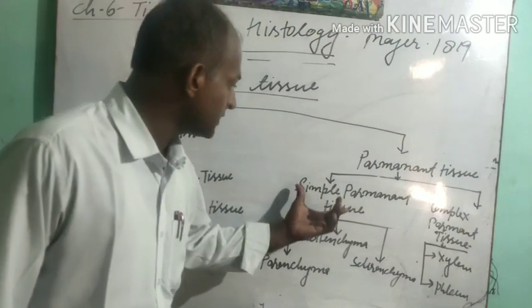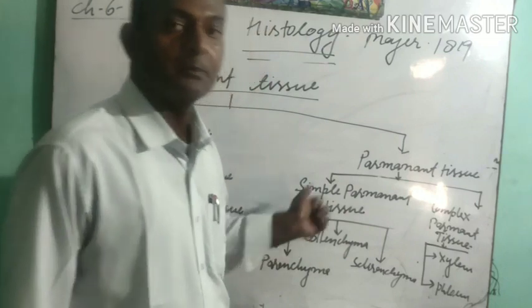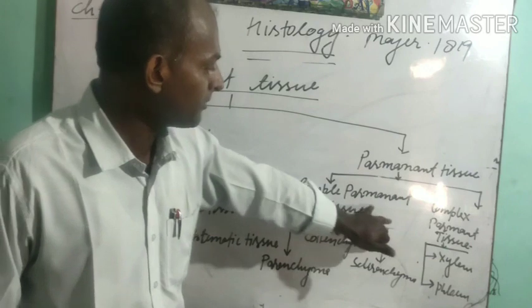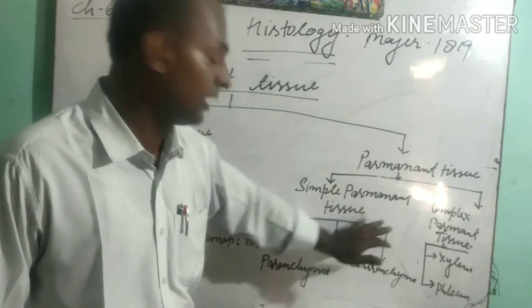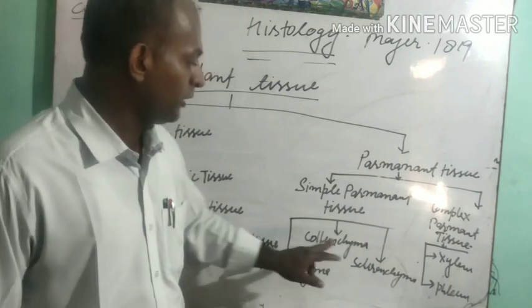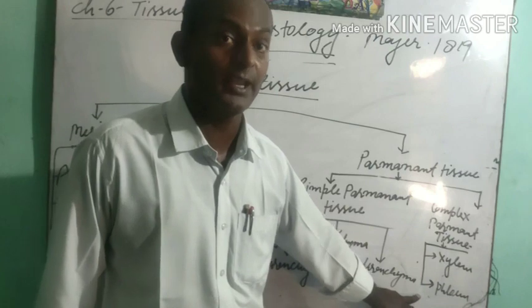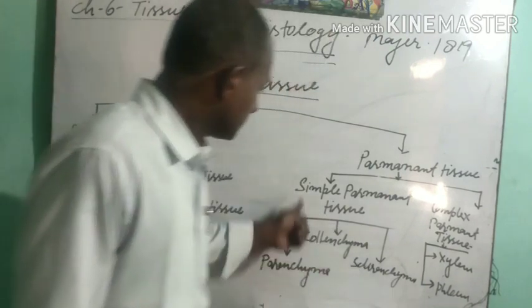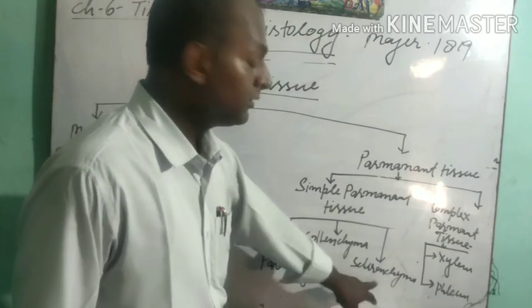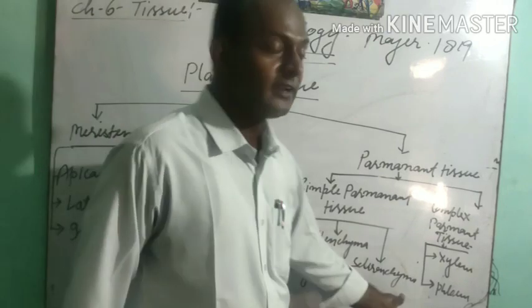Now we have to discuss the simple permanent tissue. Students, this simple permanent tissue is also of different types. That is the parenchyma, collenchyma and sclerenchyma. You all have to study about it in detail. We will discuss it. This simple permanent tissue is divided into three parts, that is parenchyma, collenchyma and sclerenchyma.